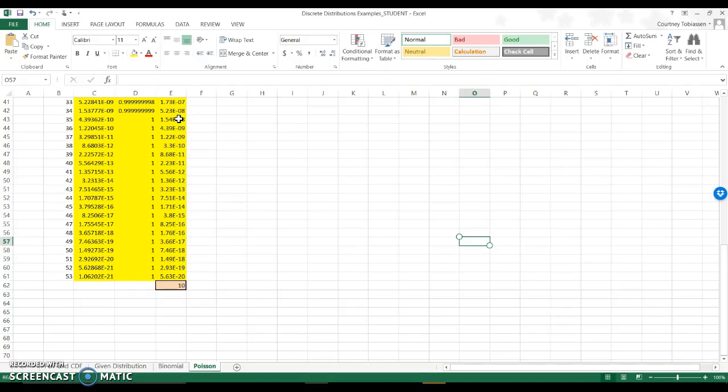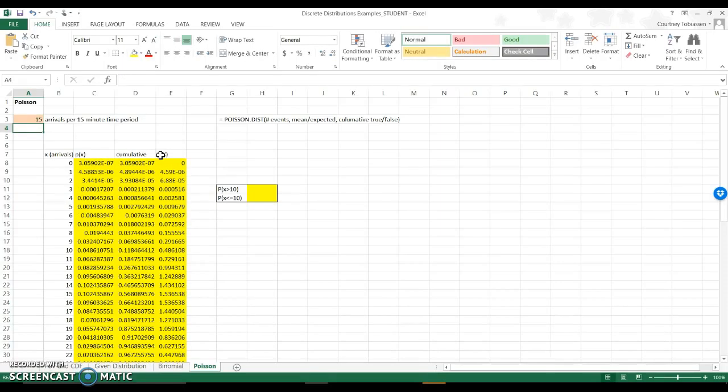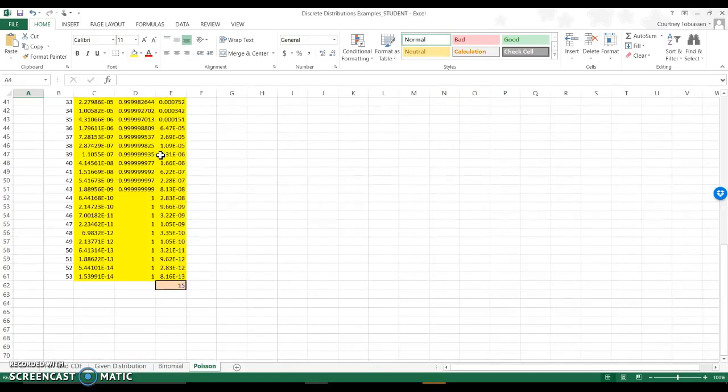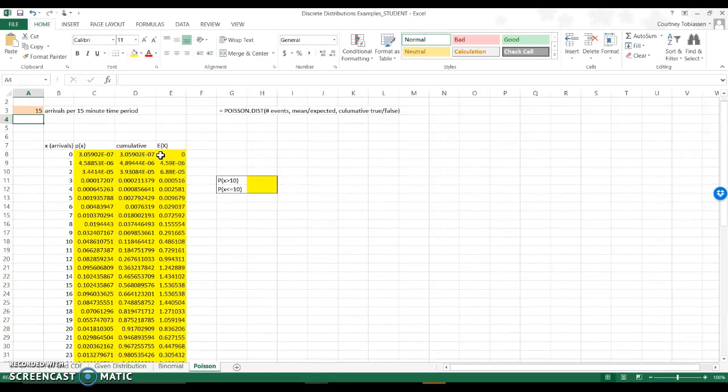So my expected value is 10 arrivals in 15 minutes, and that's also what I put up here. So let's change this and say that we want to expect 15 arrivals now in 15 minutes. And notice how all of our probabilities just changed, including our expected value. So we are expecting 15 people to show up in 15 minutes.